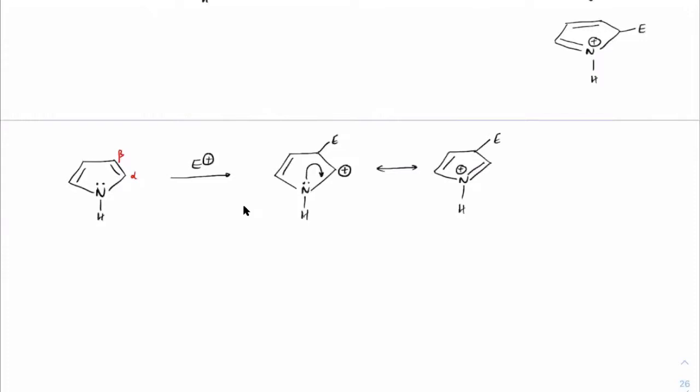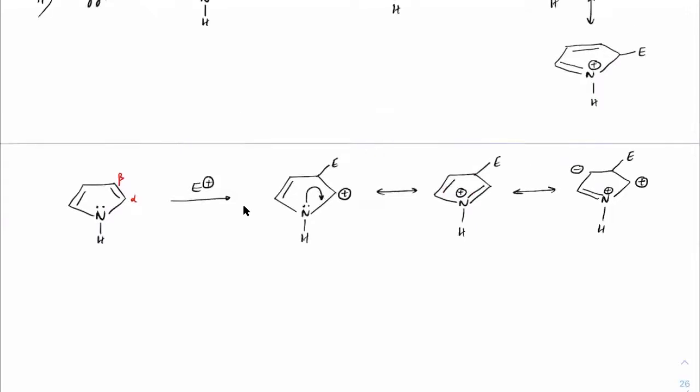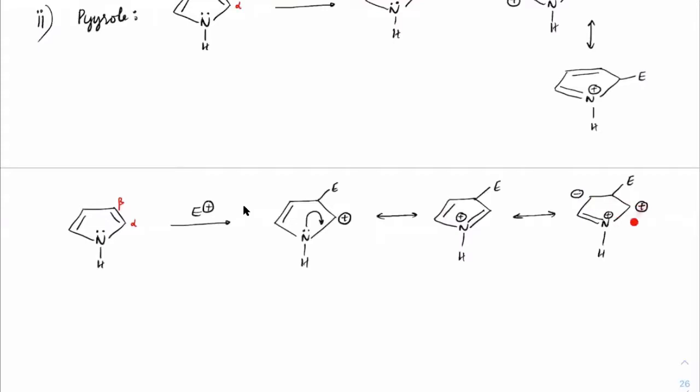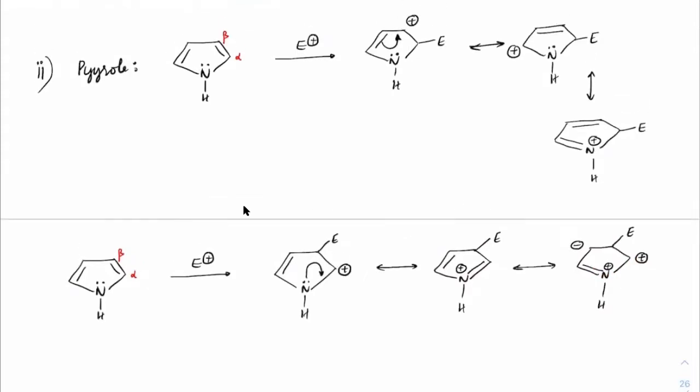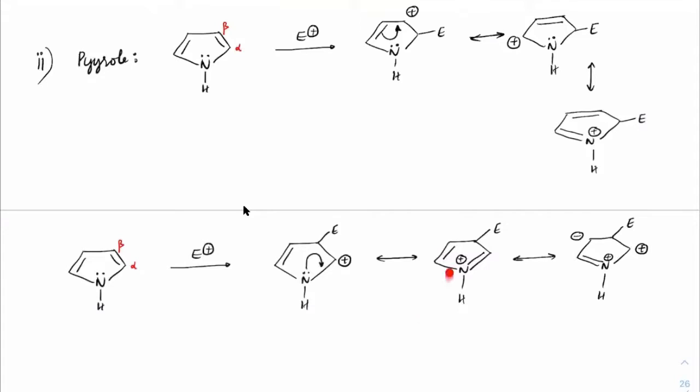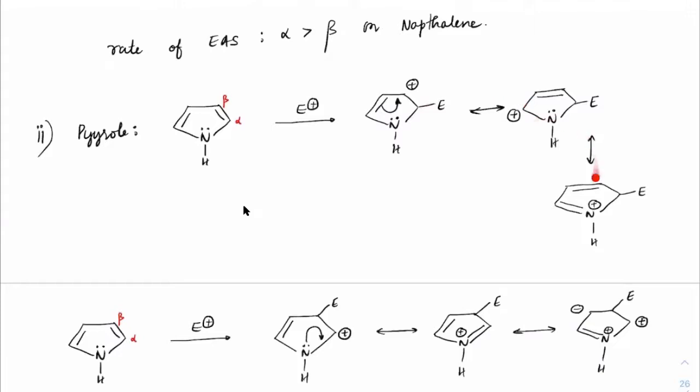Now the resonance that can happen will be only between these two sides, which means either this positive charge has to move here, which means the double bond should go here, negative charge should come, positive charge should come, plus with the electrophile. This is a too much charged canonical. Too many formal charges are appearing. So would there be any contribution from this end, beta? Very less, very, very less. In short, there are only two canonicals coming from the substitution on the beta position, while here there are three reasonable canonicals from the substitution on the alpha position.